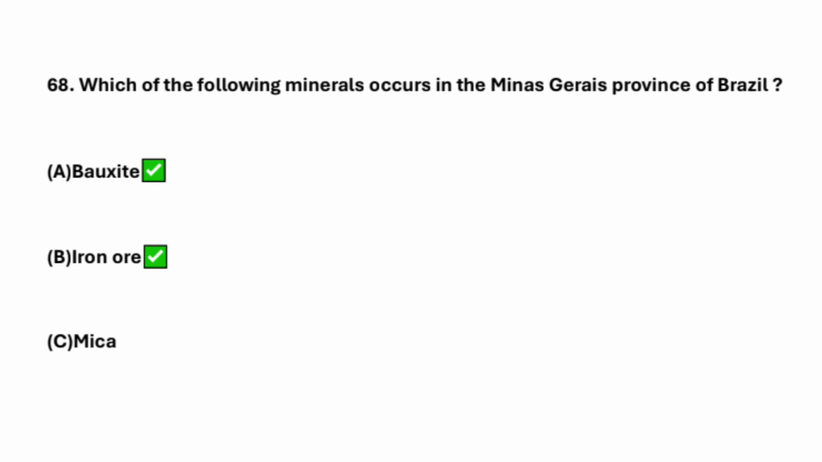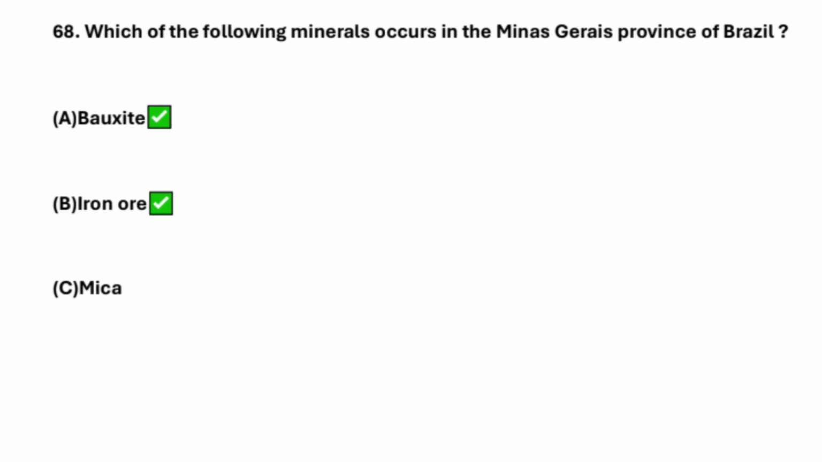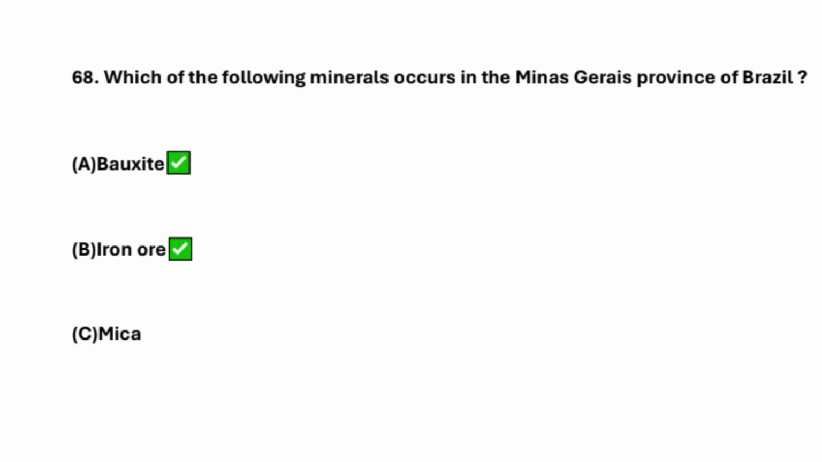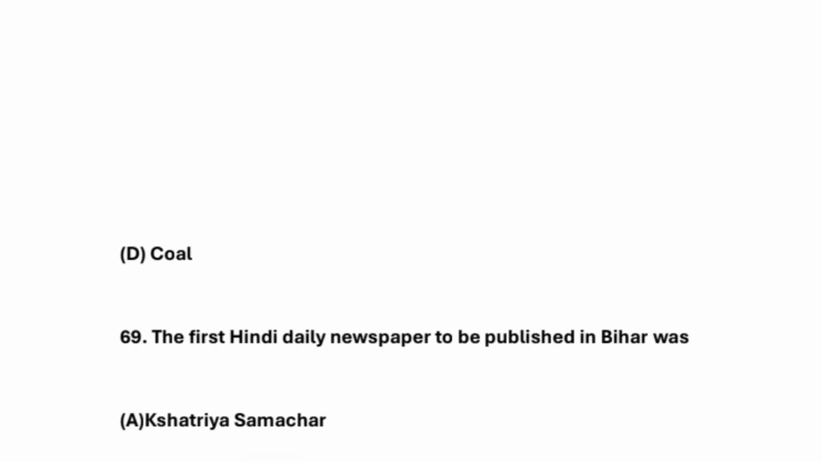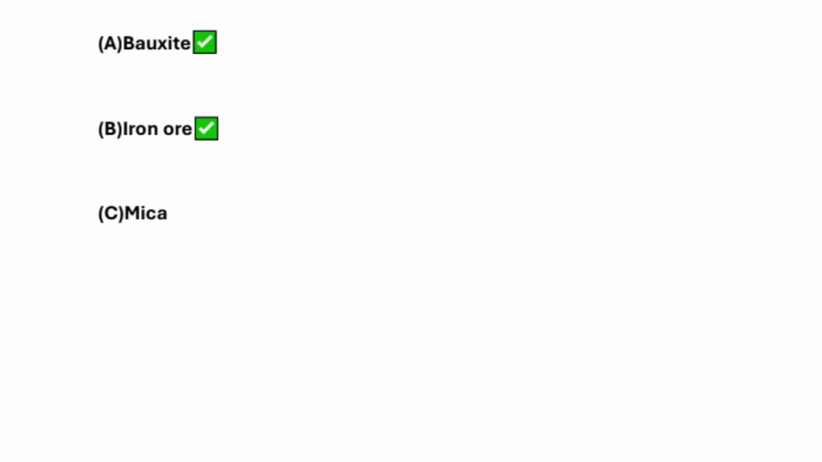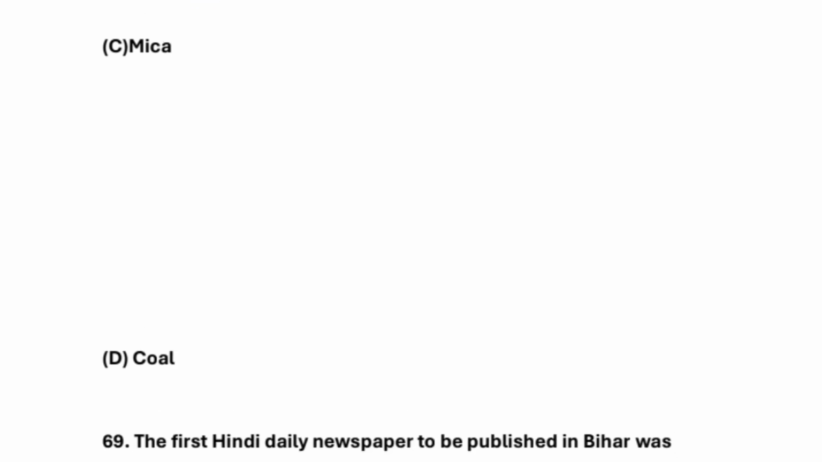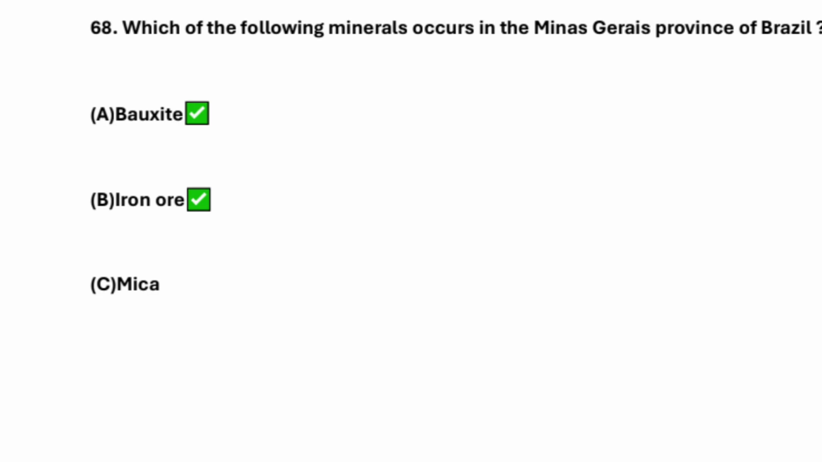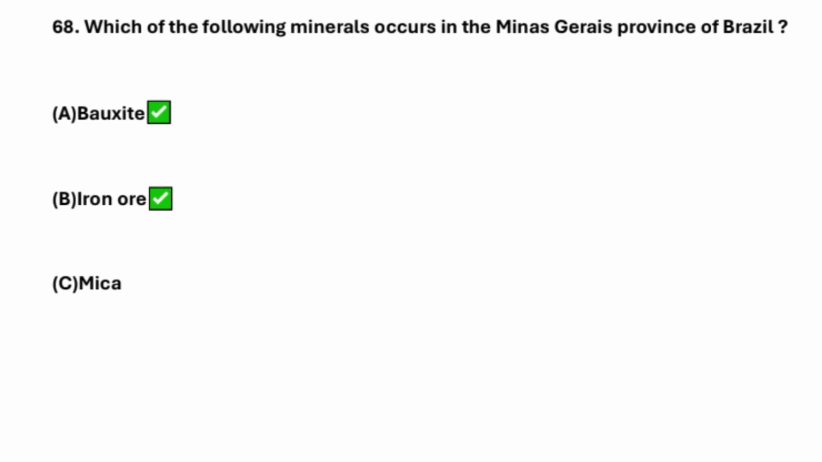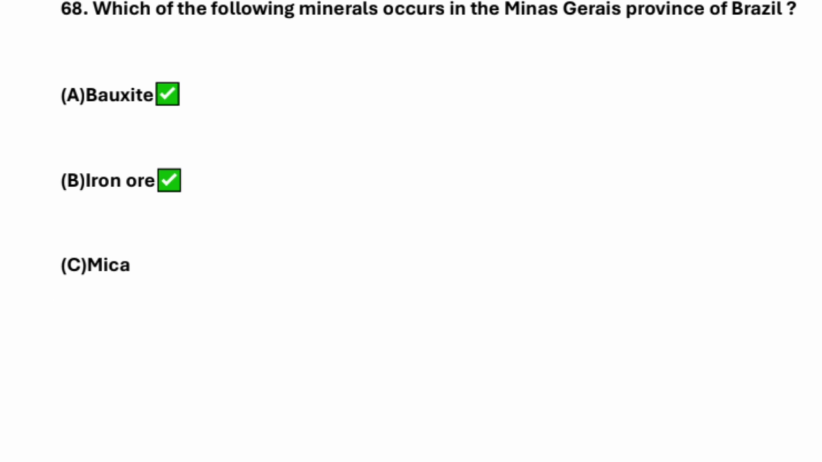Next, which of the following minerals occurs in the Minas Gerais province of Brazil? So it's bauxite and iron ore, right? Both of these are applicable in this Minas Gerais province of Brazil. You can easily understand that both answers are correct. Out of these four, bauxite, iron ore, mica and coal, both can be applicable. So it's bauxite and iron ore.